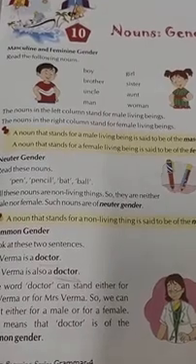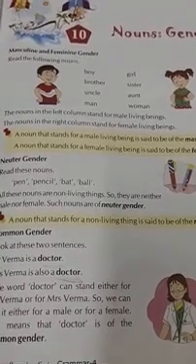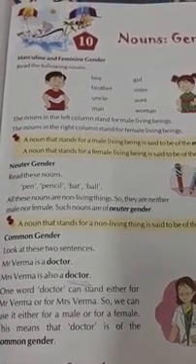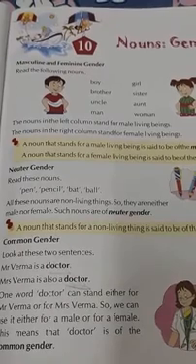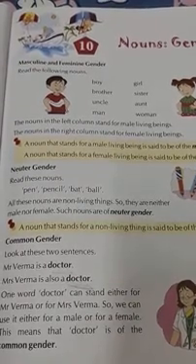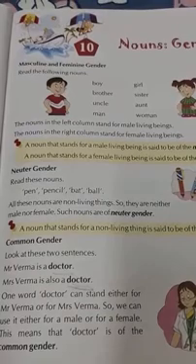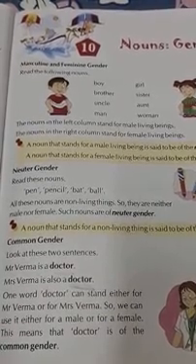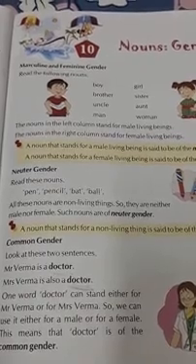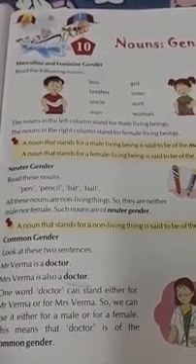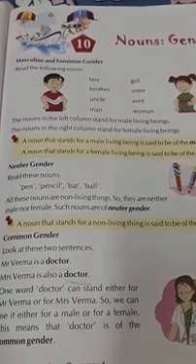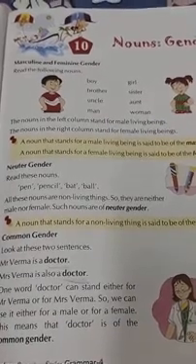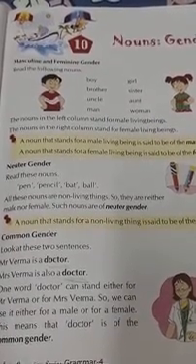And now coming to the last category, neuter gender. We say all the non-living things belong to the neuter gender. Your pen, pencil, box, book, all these belong to the neuter gender. Then we learned the rules for how to convert masculine gender into feminine gender. We convert masculine gender to feminine gender by adding ESS or INE to the word without changing the spelling. For example, host, hostess, poet, poetess, hero, heroine, etc.